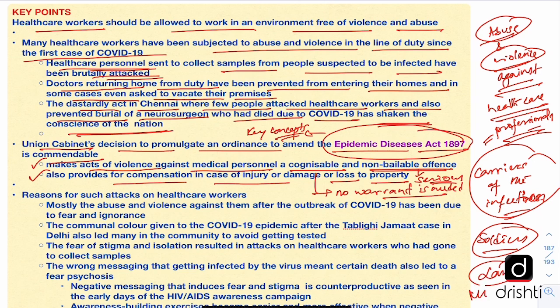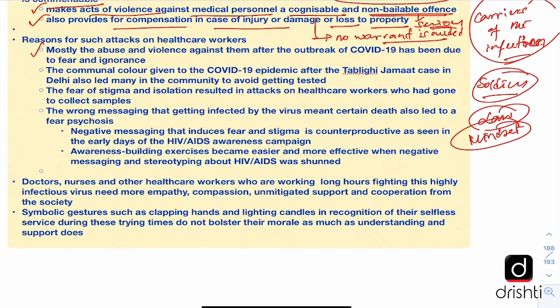The mindset of the people also needs to change accordingly. Now the editorial has also listed out certain reasons for such attacks on healthcare workers. Let us look at that. The editorial says that mostly the abuse and violence against the healthcare professionals has been due to fear and ignorance.